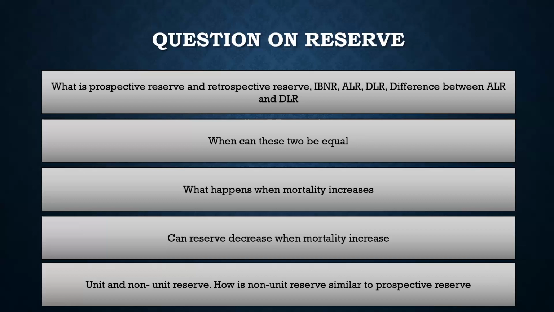Not all the claims that happen in a particular quarter will be claimed in that quarter, or not all the deaths that happen in a particular quarter for a company will be claimed in that quarter, especially in a COVID type of situation where the number of such claims can be massive. And it might take people some time to understand that there is a life insurance policy or a health policy, and this is how you can claim. So that's why there might be some time lag, and that's why these are called incurred but not reported. The claim has already happened, but it is not reported. So we need to keep some additional reserve to cater to those.